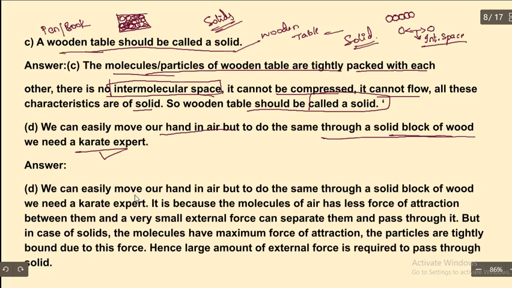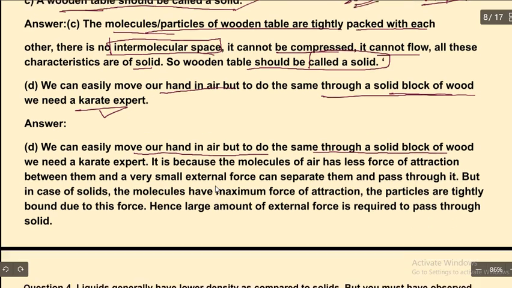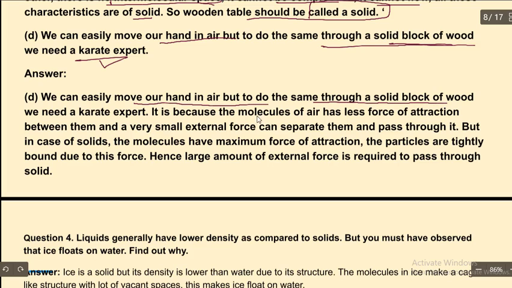Because we can easily move our hand in air, but to do the same through a solid block of wood, we need a karate expert. The molecules of air have less force of attraction between them, and a very small external force can separate them and pass through. But in solids, the molecules have maximum force of attraction. The particles are tightly bound due to this force, hence a large amount of external force is required to pass through the solid.